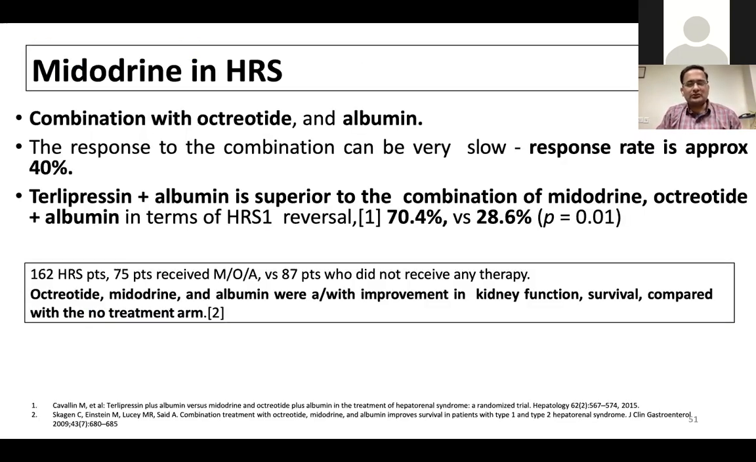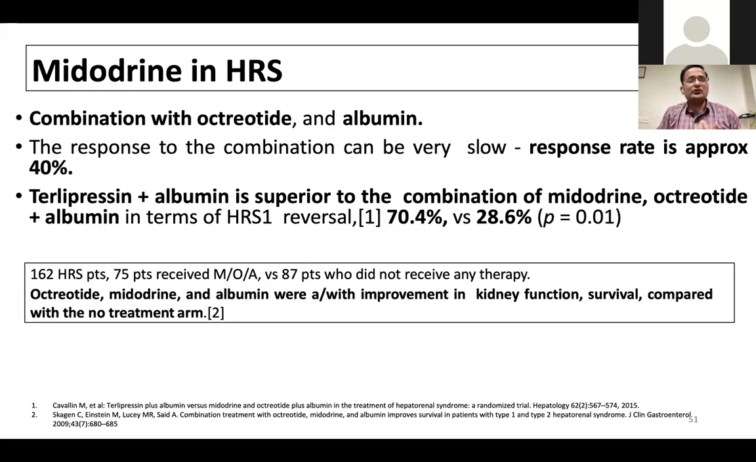We should start with 5 to 7.5 mg thrice a day, and then escalate it according to the blood pressure response and the creatinine response. And the maximum dose can be 12.5 milligram 3 times a day. Although terlipressin plus albumin is superior to midodrine, octreotide, and albumin, octreotide, midodrine, and albumin is superior to placebo or giving no treatment in patients with AKI.